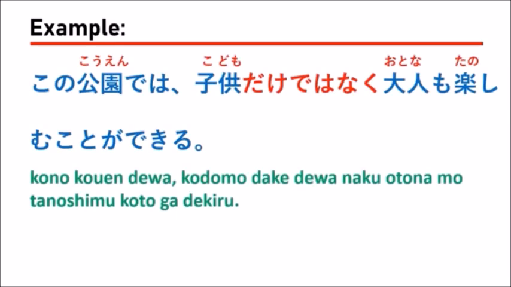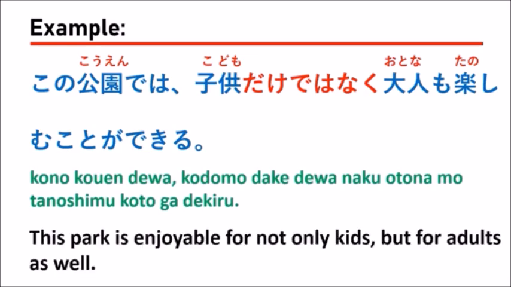The next example: この公園では子供だけでなく大人も楽しむことができる。Which means this park is enjoyable for not only kids but for adults as well.